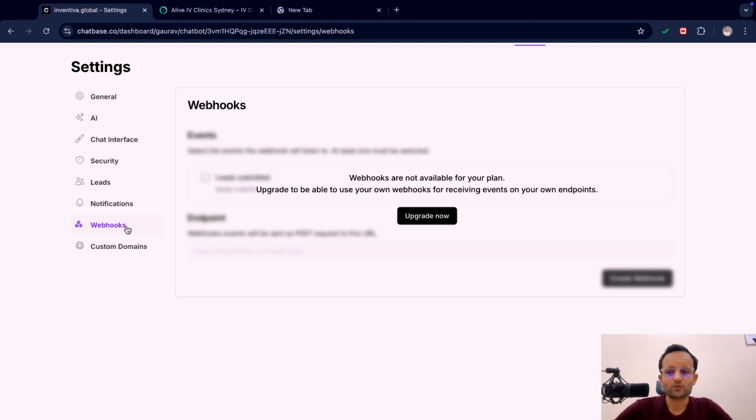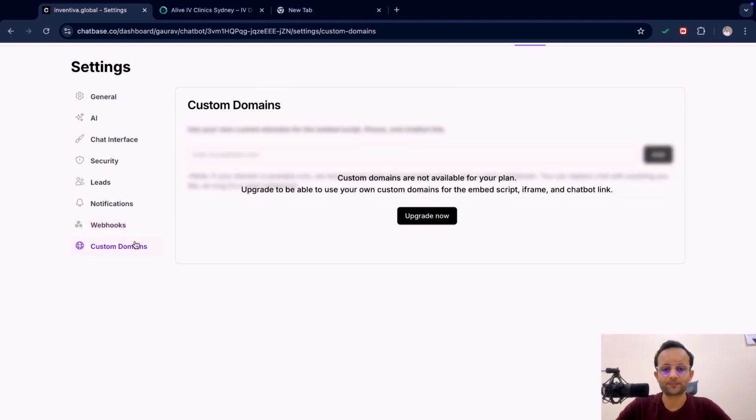So how does a webhook work? Suppose you want to get a message by mail. The visitor is talking to this AI chatbot, and you want the chatbot to take some action. There you need to connect the webhook with the mail system. The chatbot will transfer the data through the webhook to that mail, and you will get a mail. The webhook is used to fetch the data, and the AI chatbot can use it to send a particular message or data through any medium. Thereafter, there are the custom domains here.